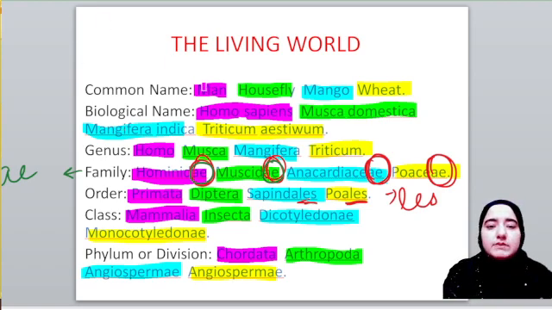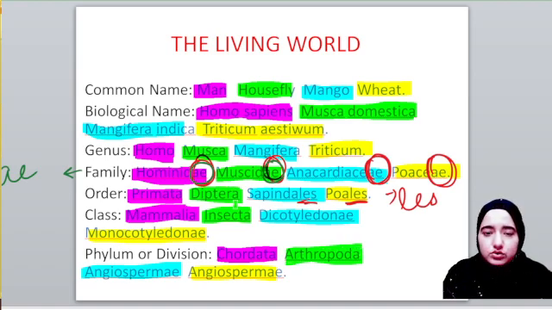Man: common name is man, biological name is Homo sapiens, genus is Homo, family is Hominidae, order is Primata, class is Mammalia, and phylum or division is Chordata. Similarly, common name is housefly, biological name is Musca domestica, genus is Musca, family is Muscidae, order is Diptera, class is Insecta, and phylum is Arthropoda.